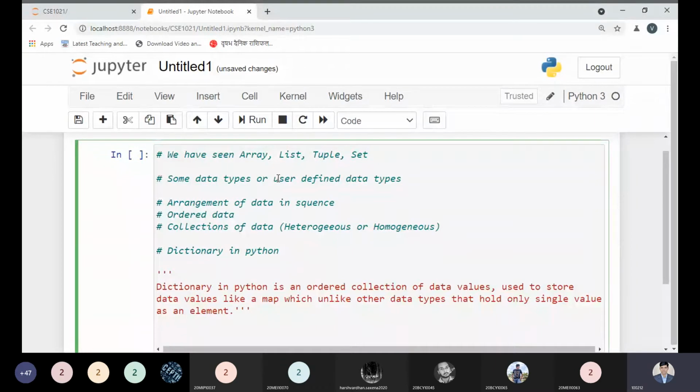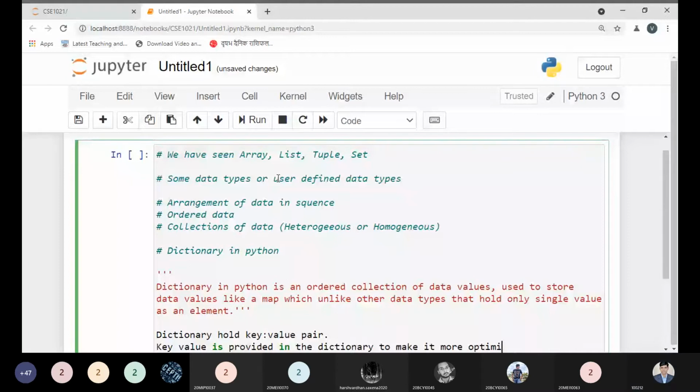This matter about the dictionary has not ended so far. Let me continue with the dictionary part. A dictionary holds two important parts: one is a key and the other is a value, separated by a colon. This is also known as a key colon value pair. This is the point you have to keep in mind. The key value is provided in the dictionary to make it more optimized.